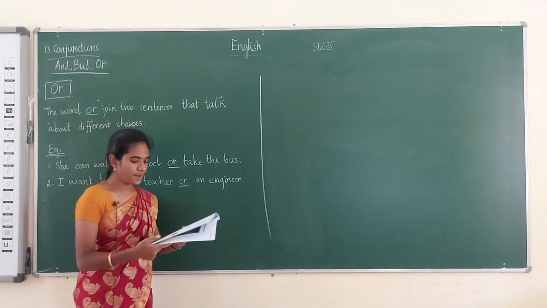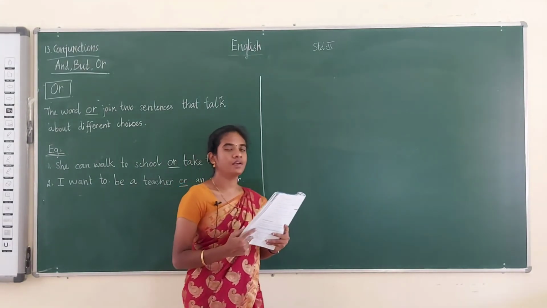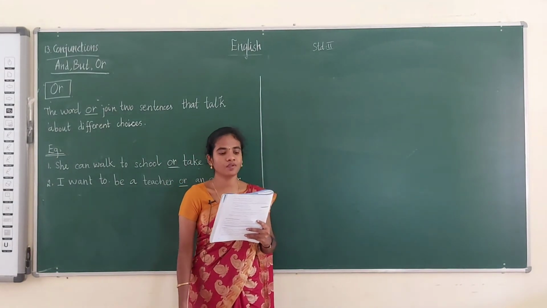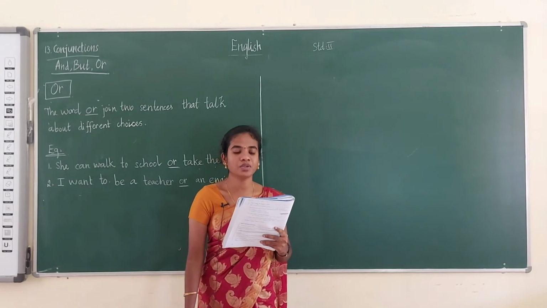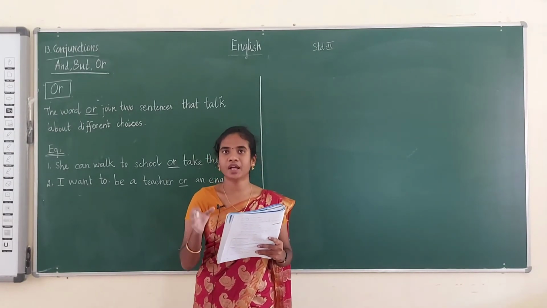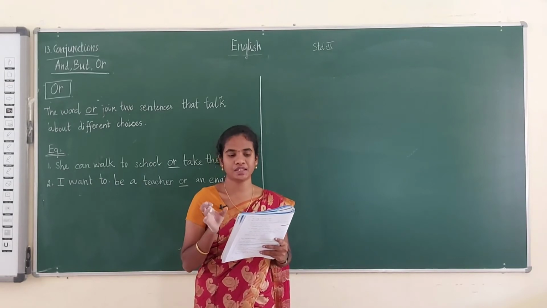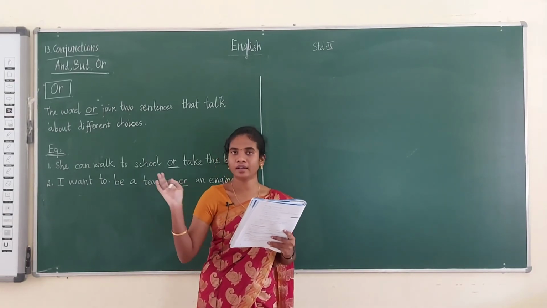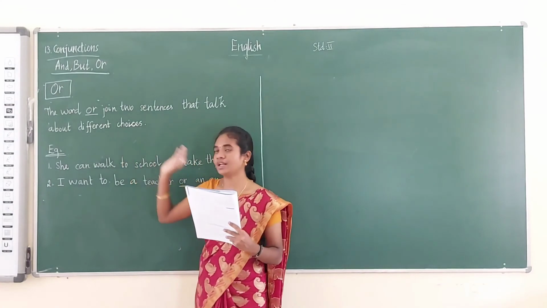Okay, now take page number 57. So in that we shall do the third exercise. Read the following sentences and join them using or. Okay, so here there are two sentences. We have to join the two sentences by using the word or. Okay, they talk about the different choices.